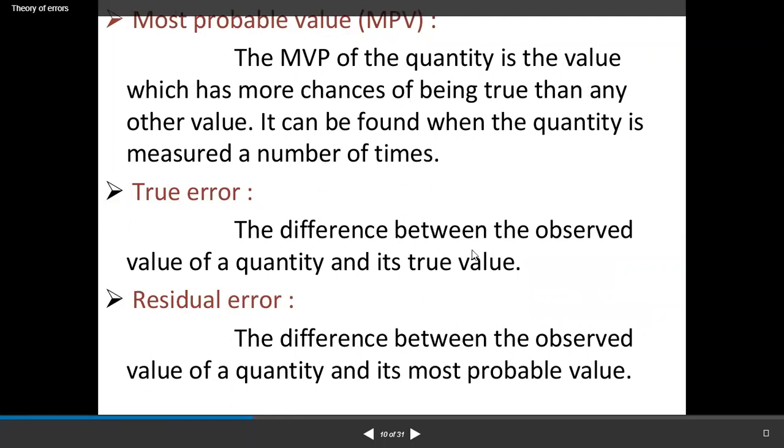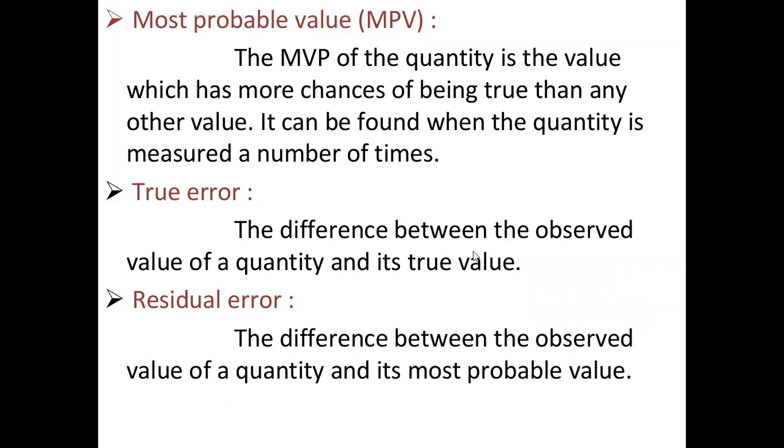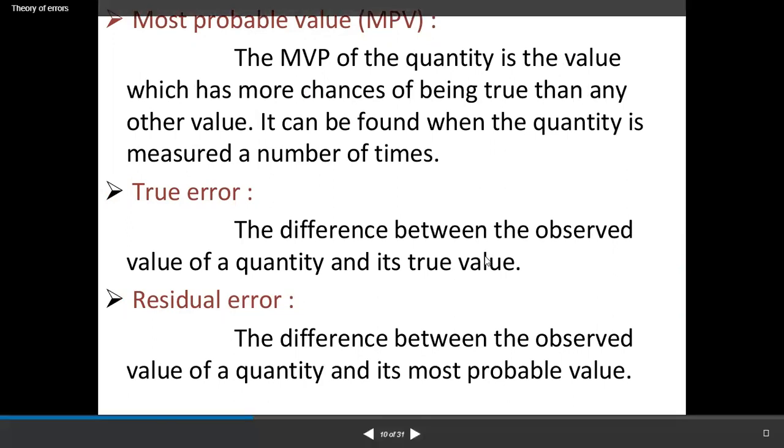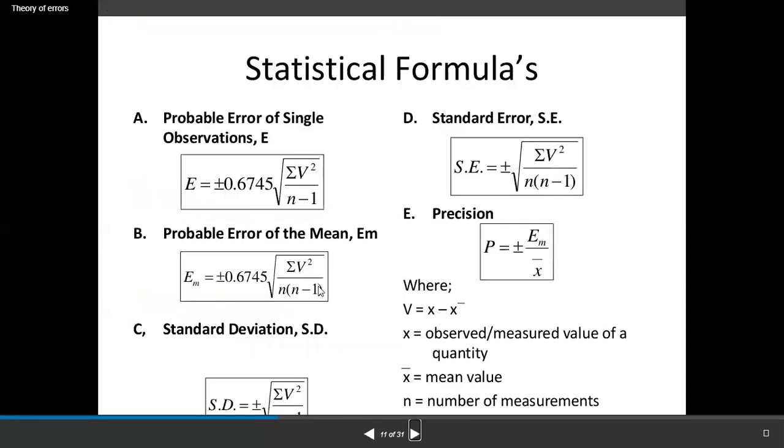True error, the difference between the observed value of a quantity and its true value. Next is residual error, the difference between the observed value of a quantity and its most probable value.